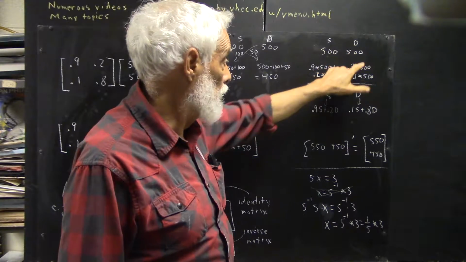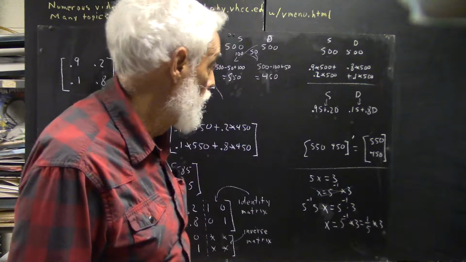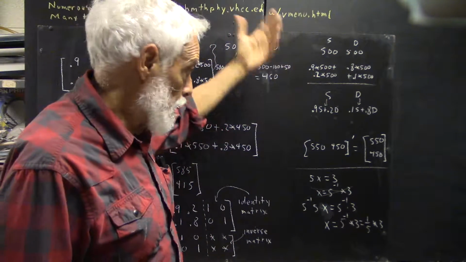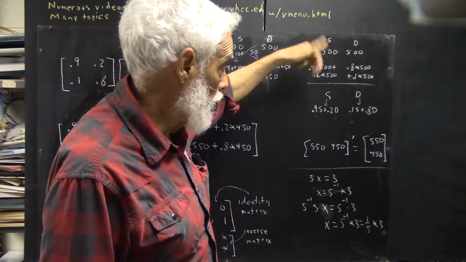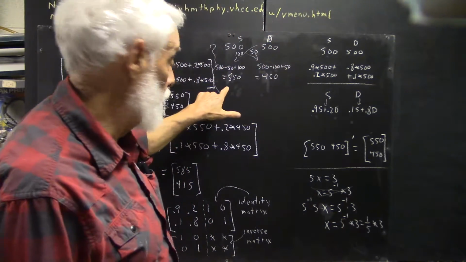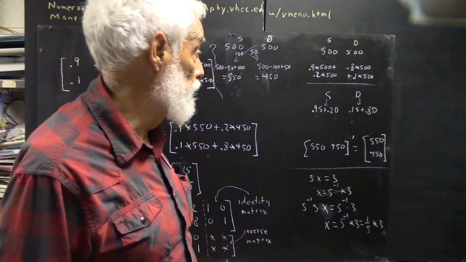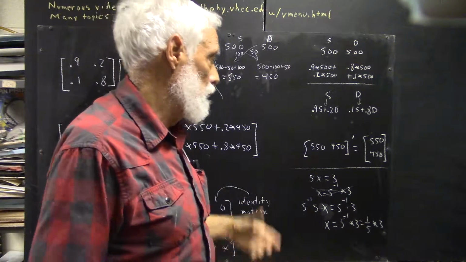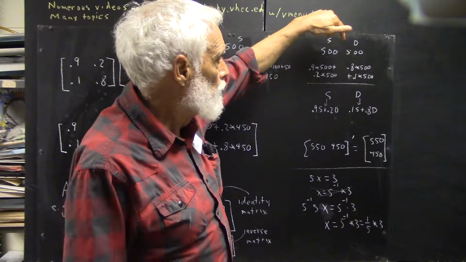So 1 year from now, that's what we'll have. If this is what we have now, this is what we're going to have then. And of course, you can do the arithmetic on this. That's 450, that's 100, it adds up to 550, the same as what we got here. So why do we go to the trouble? There are good reasons. Hopefully you'll see them.